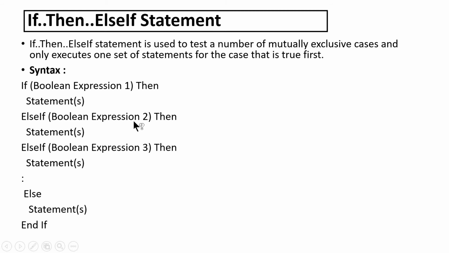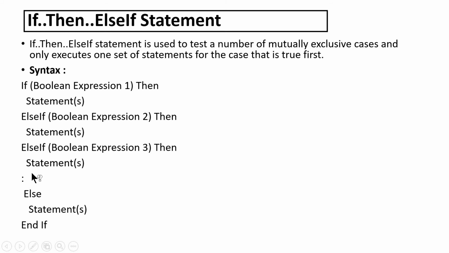If condition 2 is true, then the statement or statements will be executed. If condition 2 is false, in that case this will go for the else if, Boolean expression 3 or condition 3 will be checked. If this is true, then the statement or statements will be executed, or else it will go for checking other conditions.